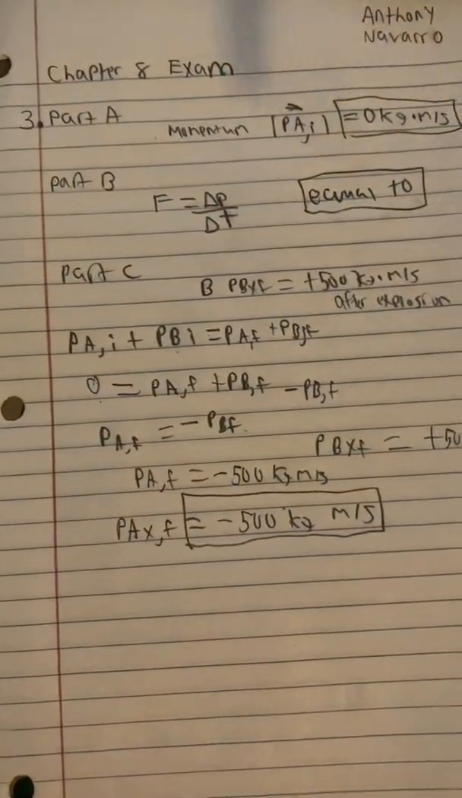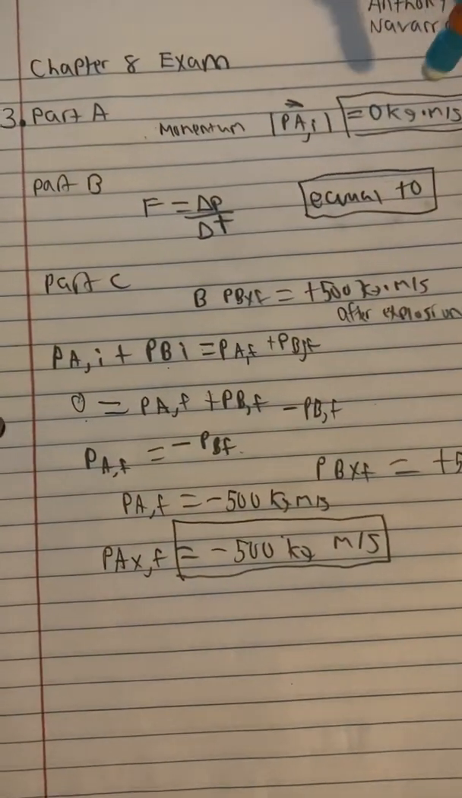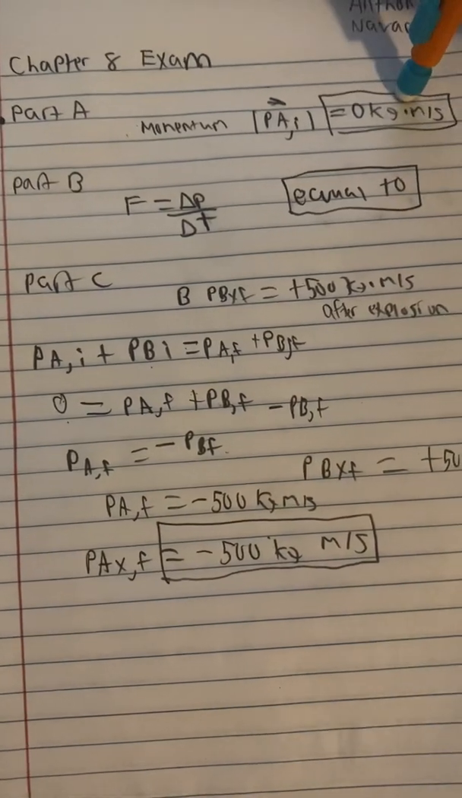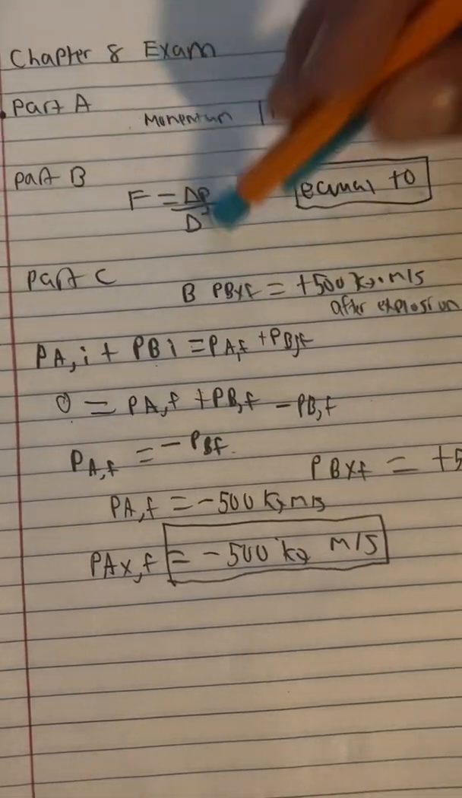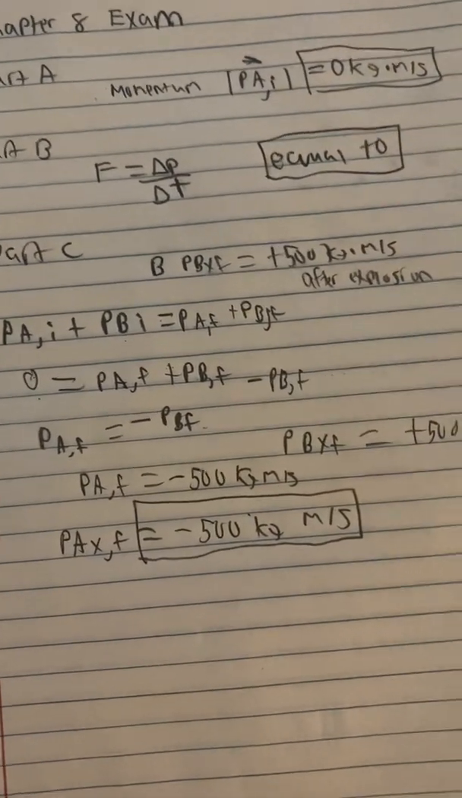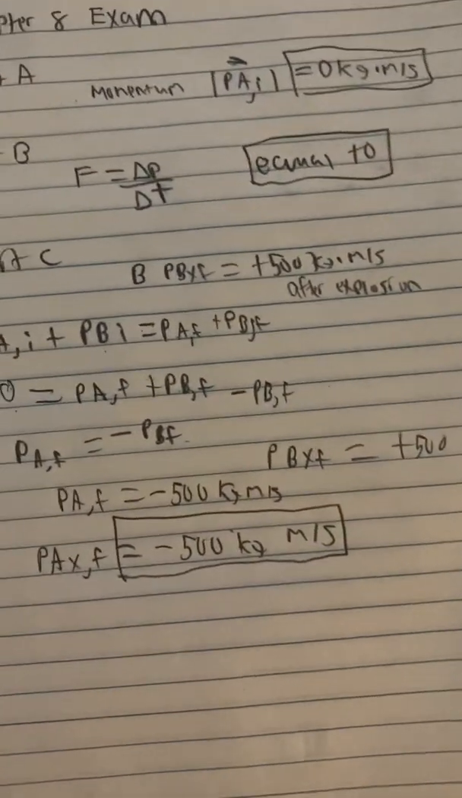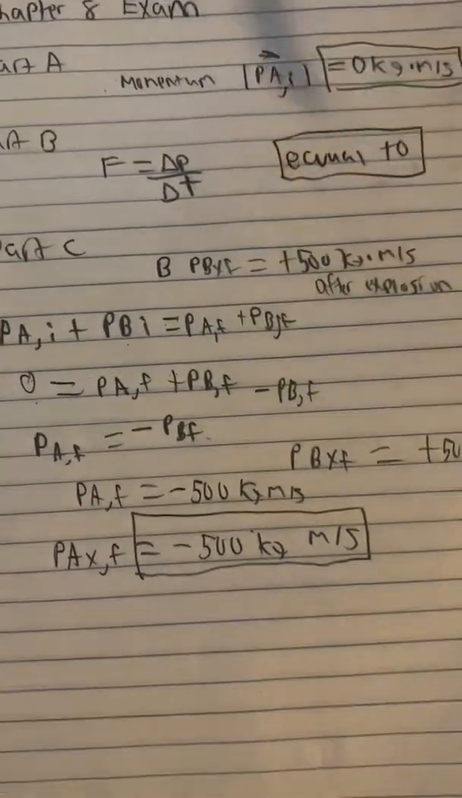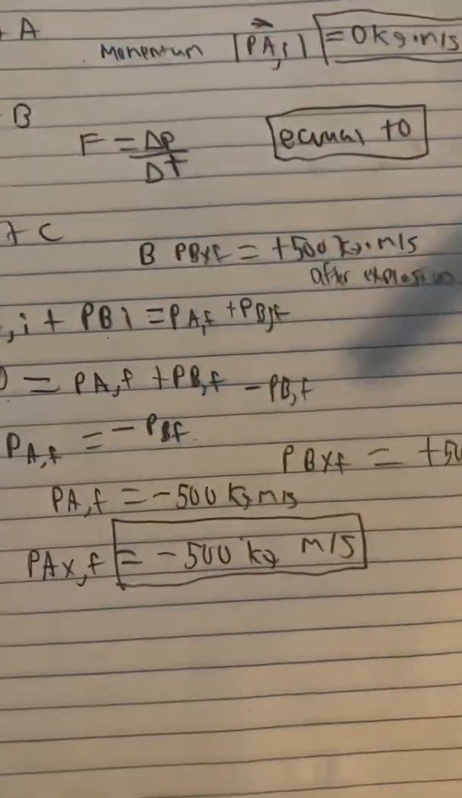As you can see, part A is 0 because it's at rest. There's no momentum for A and B. Part B is actually equal to each other, since during the explosion the magnitude of the force of piece A is equal to that of piece B, because whenever they had an explosion, they both have the same momentum because they're both exploding at the same time.